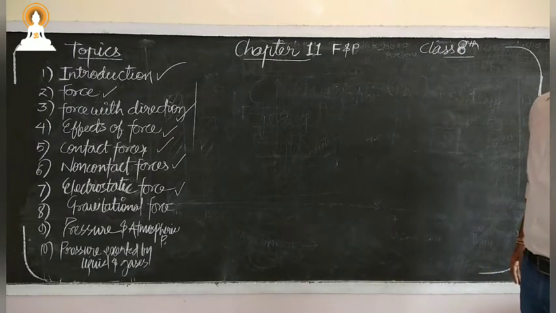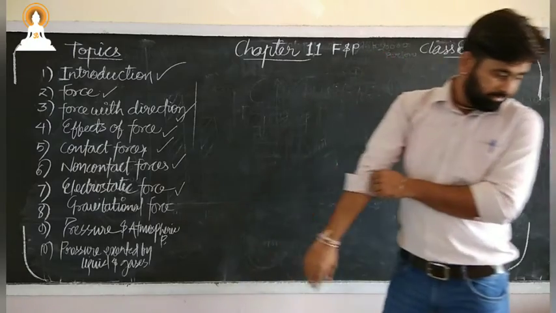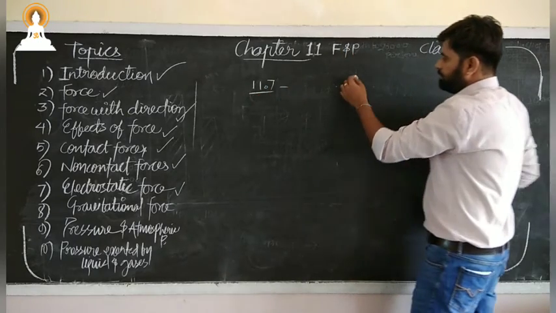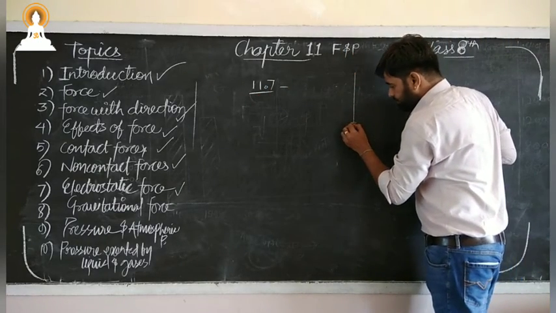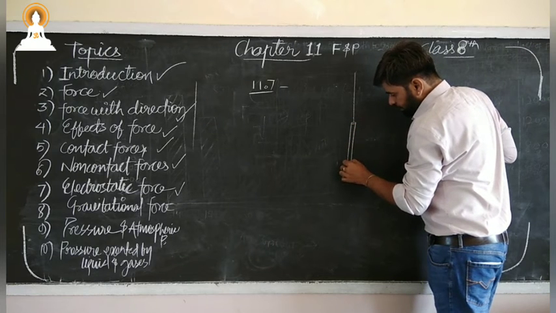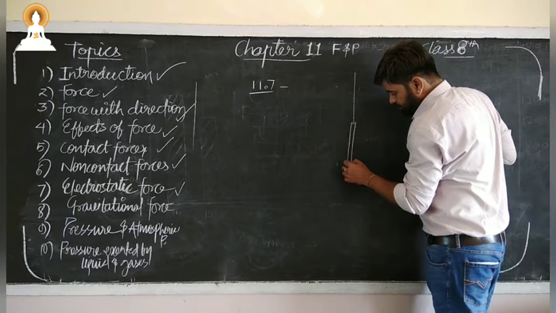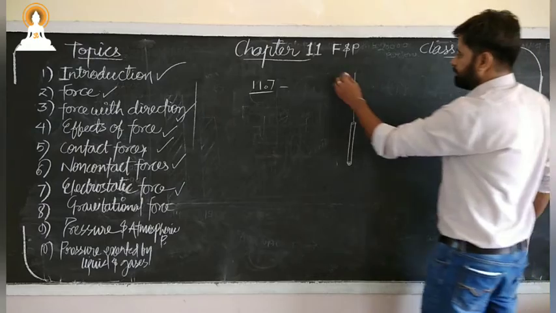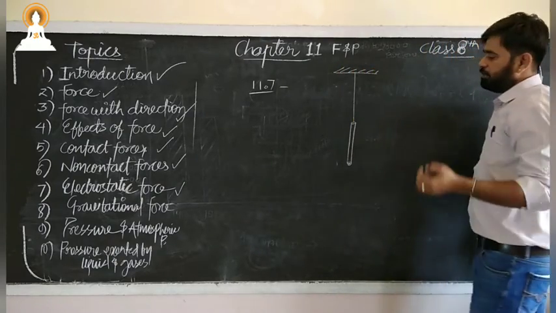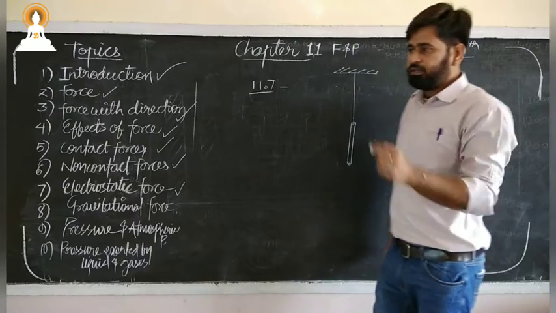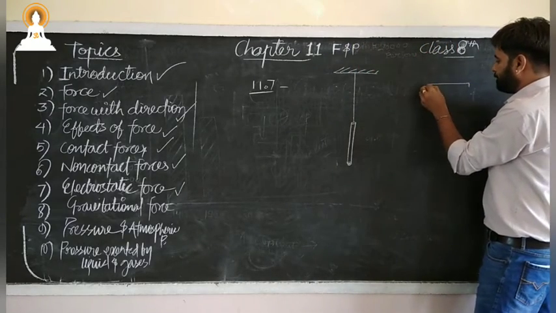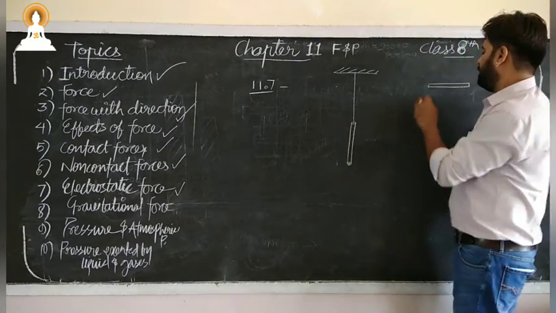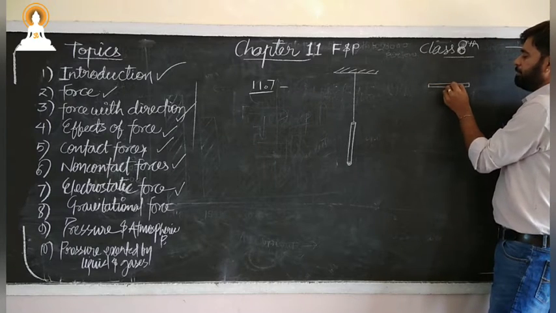Regarding this electrostatic force, we have an activity. This is activity number 11.7 in your NCERT. In this activity we have a thread and a simple straw, the kind you may have seen at a juice shop. We have to hang it from a particular surface. Then we take a refill, and remove the tip from it because it is metallic and may transfer charges. So it is made up of plastic.